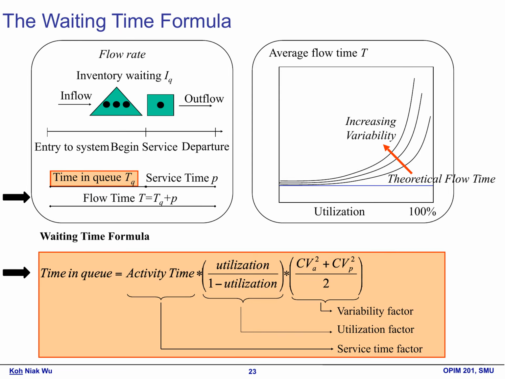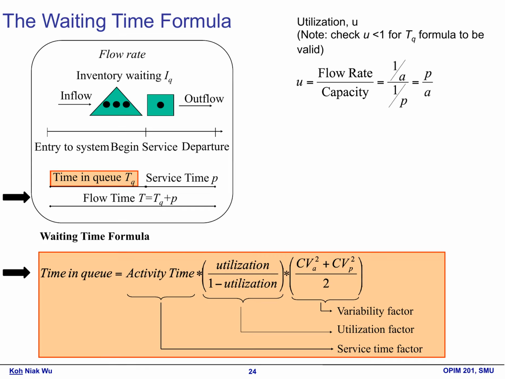To visualize this, imagine a graph that illustrates how average flow time changes with increasing variability. As variability rises, so does the average flow time. This means that customers may wait longer when service times are inconsistent. Analyzing flow rates, service times, and utilization allows us to create a more efficient and pleasant environment for everyone.